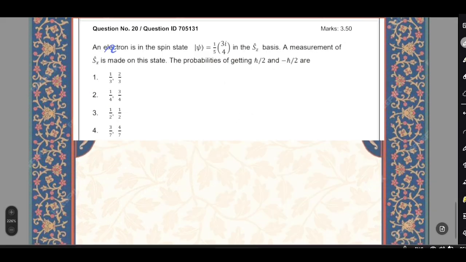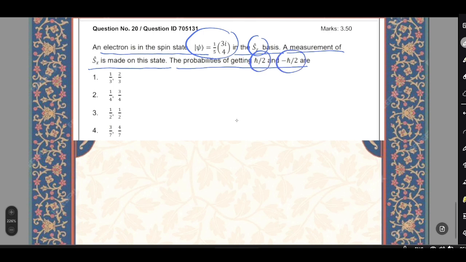The next question is, an electron is in the spin state psi given by 1 by 5 (3i, 4) in the SZ basis. A measurement of Sx is made on the state. The probabilities of getting h cross by 2 and minus h cross by 2 are. So psi is given in the SZ basis, and then we have to find the probabilities of getting h cross by 2 and minus h cross by 2 when a measurement is made in the Sx basis.